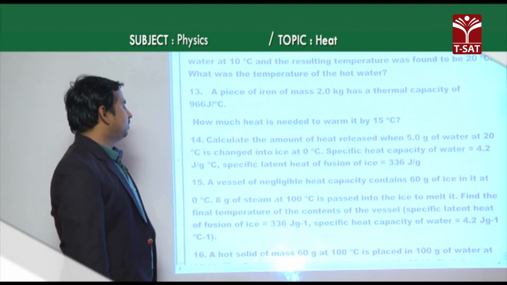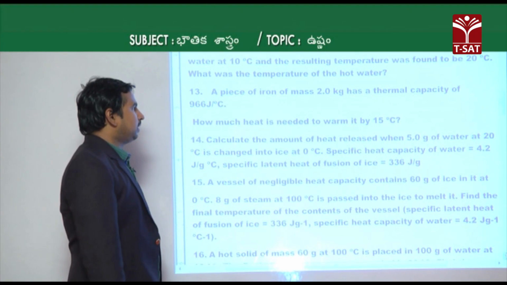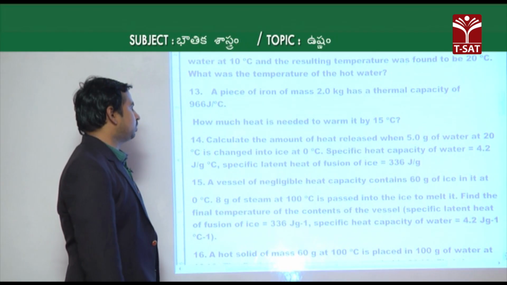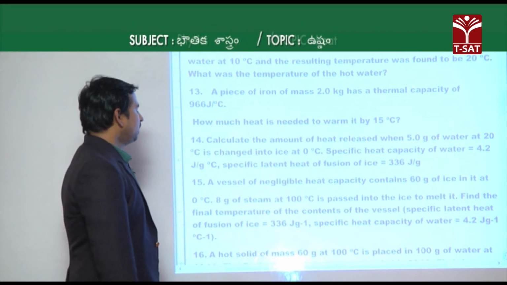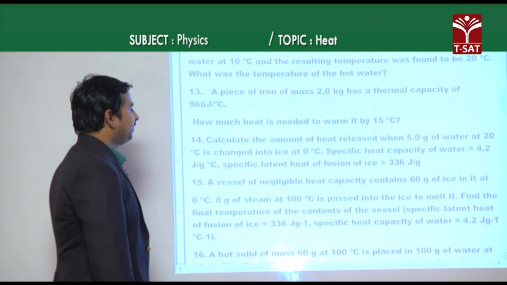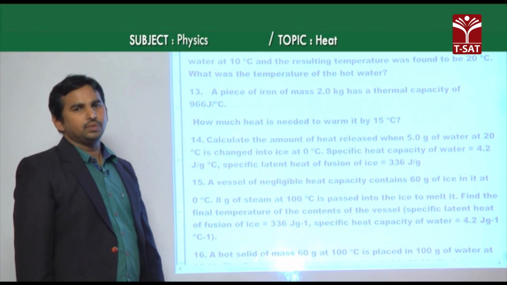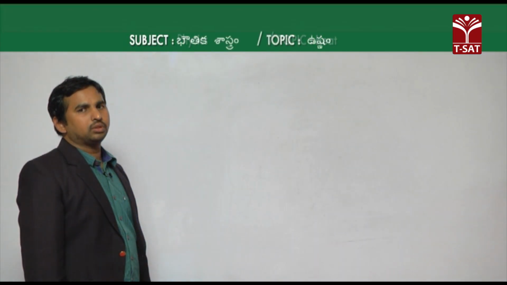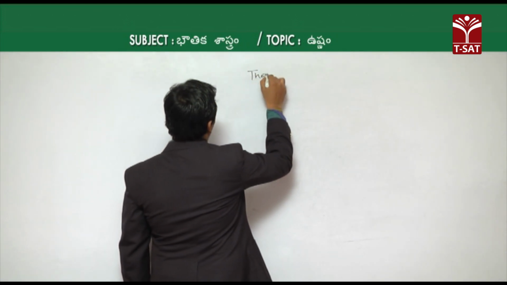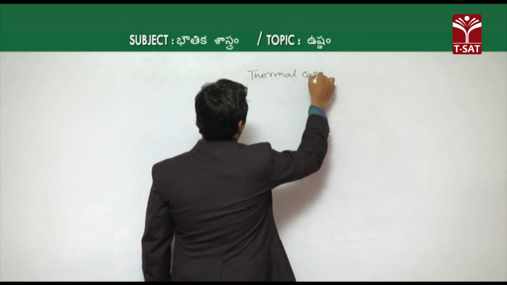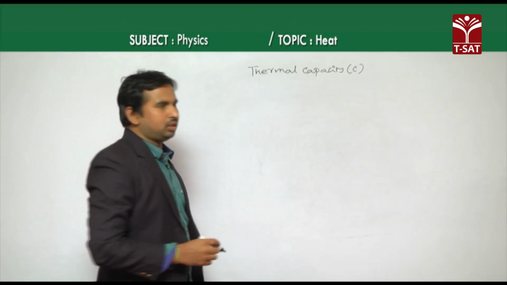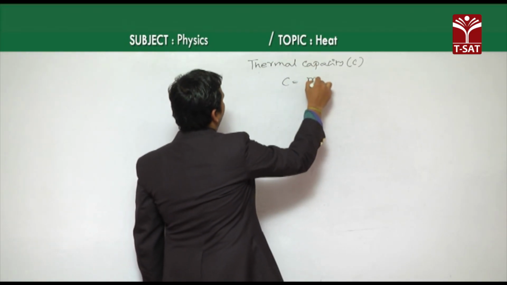Now the next question, the 13th one: a piece of iron of mass 2 kg has a thermal capacity of 966 joules per degree Celsius. How much heat is needed to warm it by 15 degrees Celsius? The thermal capacity, also called heat capacity, is represented with C. This thermal capacity C is equal to m into S.